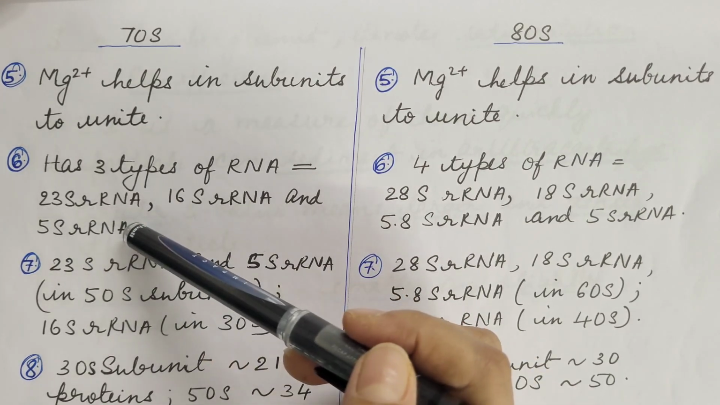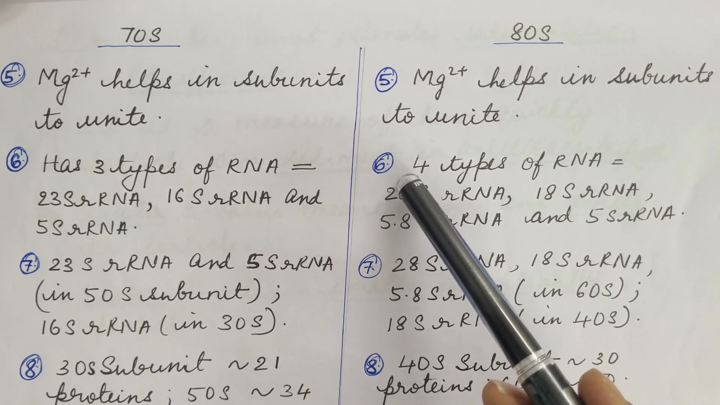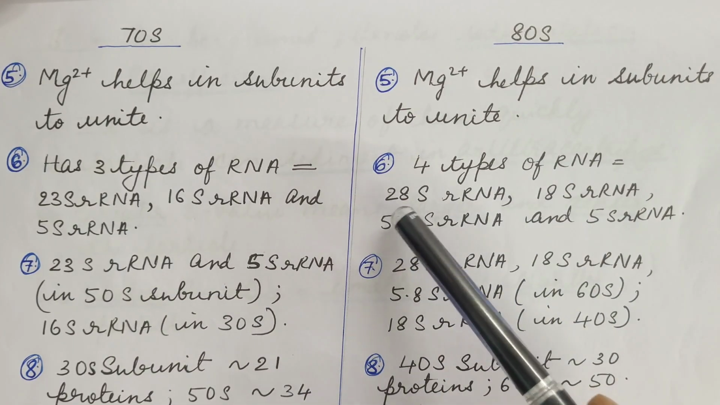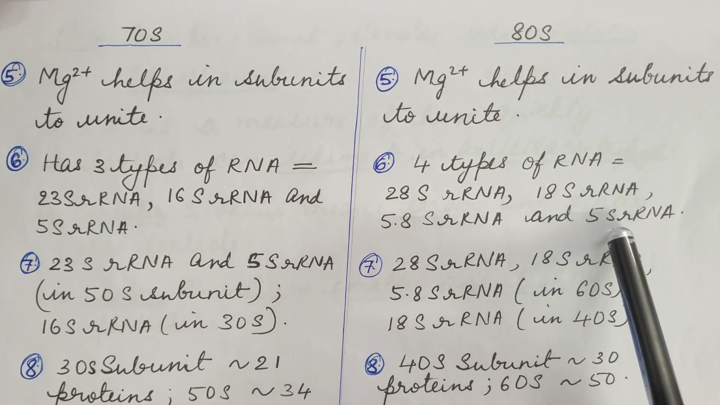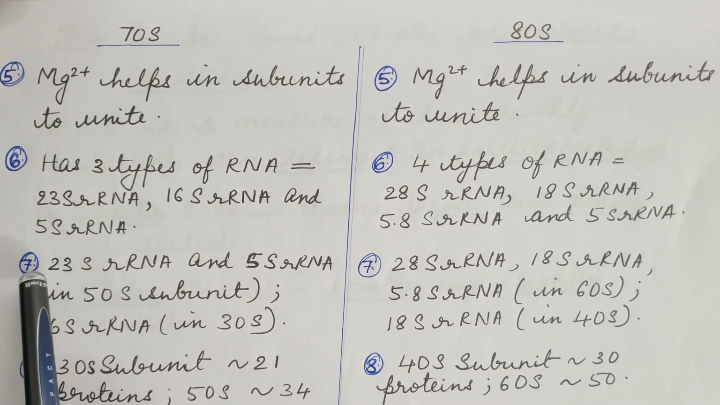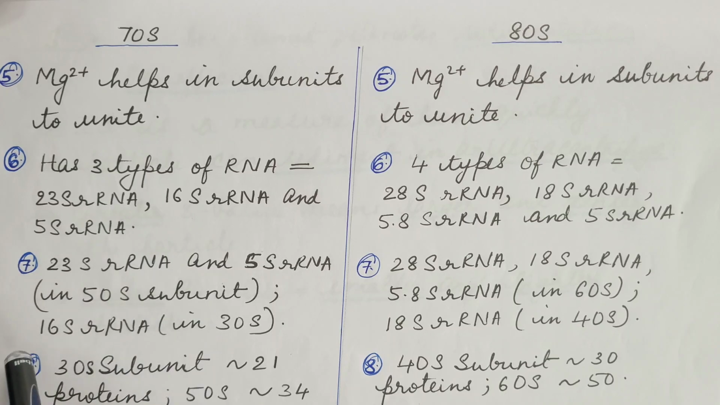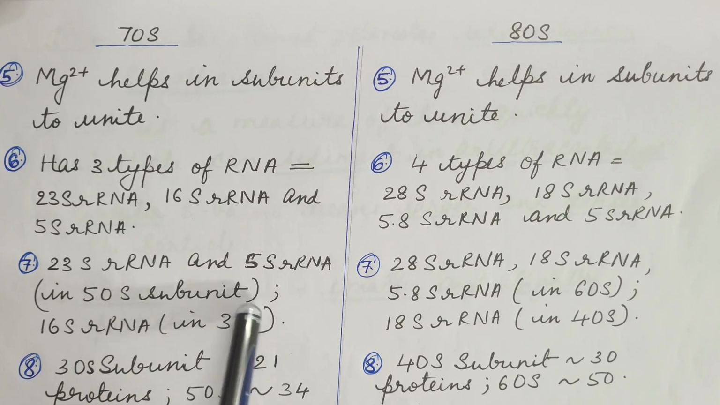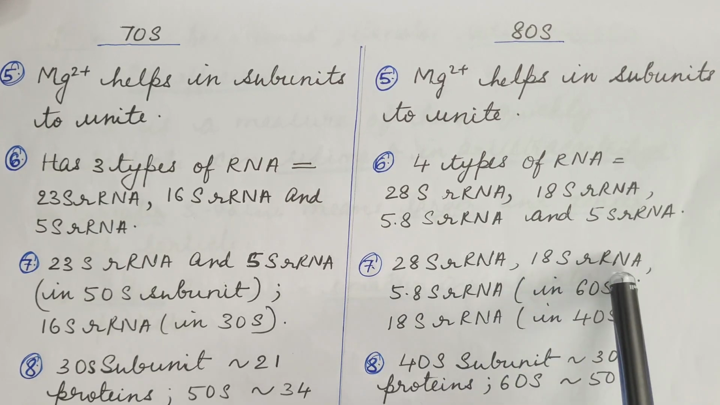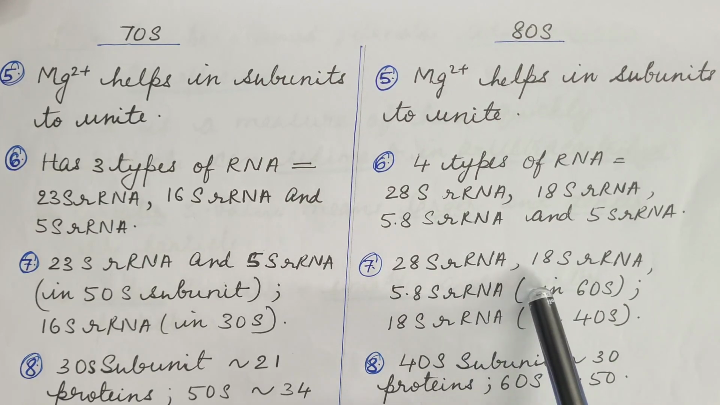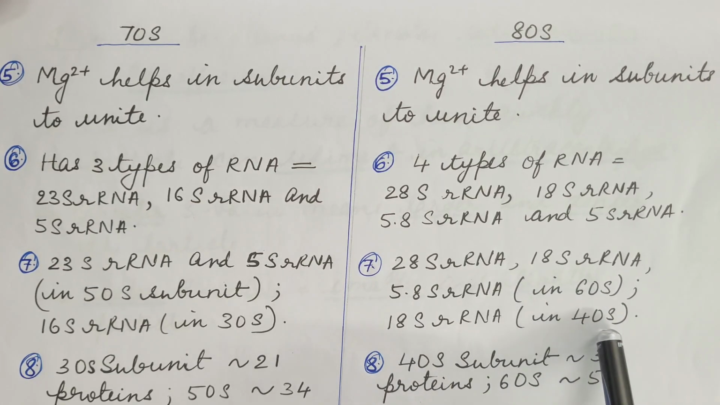In the 70S ribosome, three types of RNA are present: 23S ribosomal RNA, 16S ribosomal RNA and 5S ribosomal RNA. In 80S ribosomes, 4 types of RNA are present: 28S ribosomal RNA, 18S ribosomal RNA, 5.8S ribosomal RNA and 5S ribosomal RNA. In 70S ribosomes, 23S ribosomal RNA and 5S ribosomal RNA are present in the 50S subunit and 16S ribosomal RNA is present in the 30S subunit. In 80S ribosomes, 28S, 5.8S and 5S ribosomal RNA are present in the 60S subunit and 18S ribosomal RNA is present in the 40S subunit.